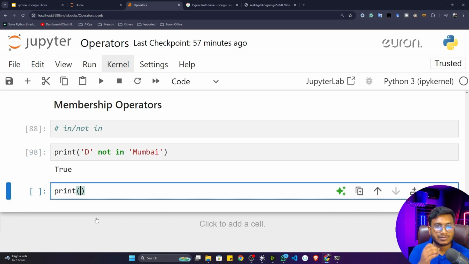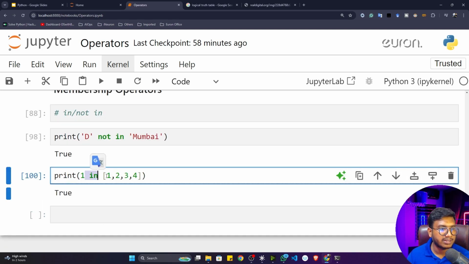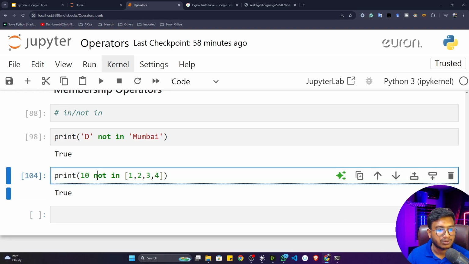Now the next one I'll be showing you with any other data type. So let's say I write, is 1 present inside this particular list or not. The list is 1 2 3 4. Now if I hit enter, you will see it's true because 1 is present inside this list. Not in would be false because it is already present here. But if I write 10, it's not present, that's why it's giving me true. That's how you can work with any other data type as well.